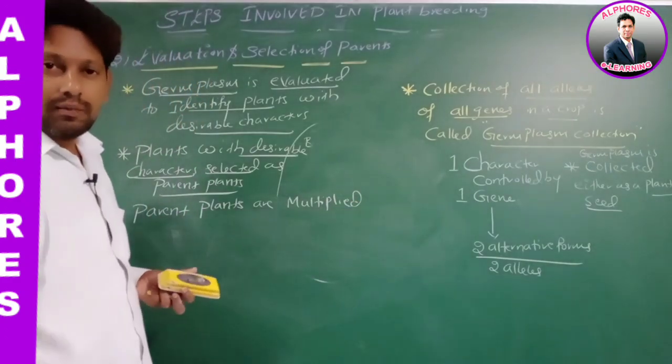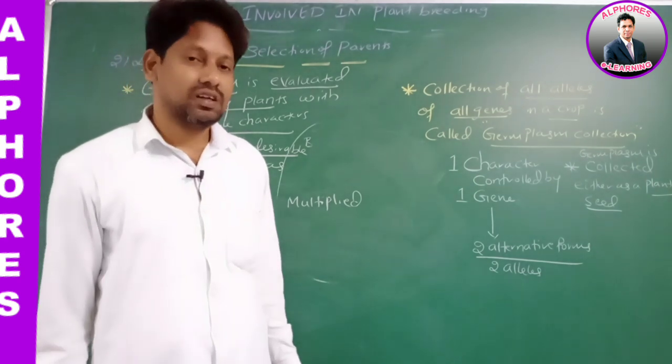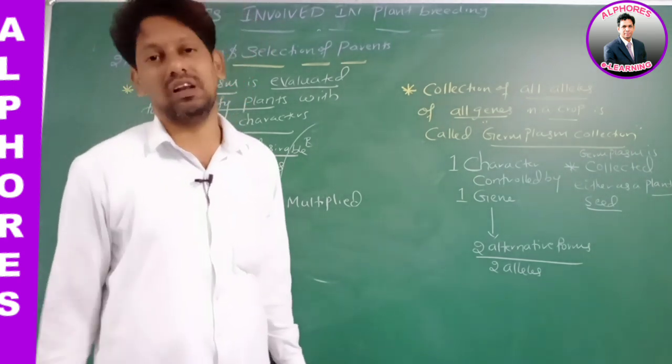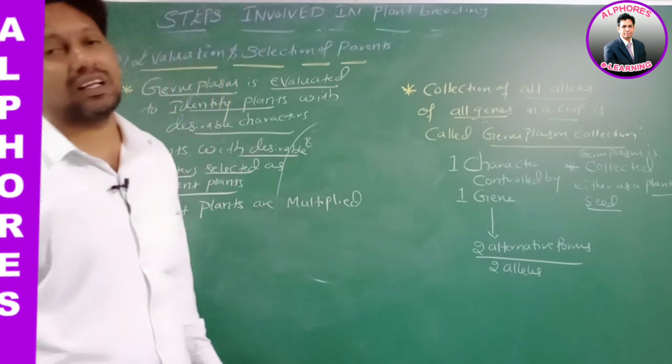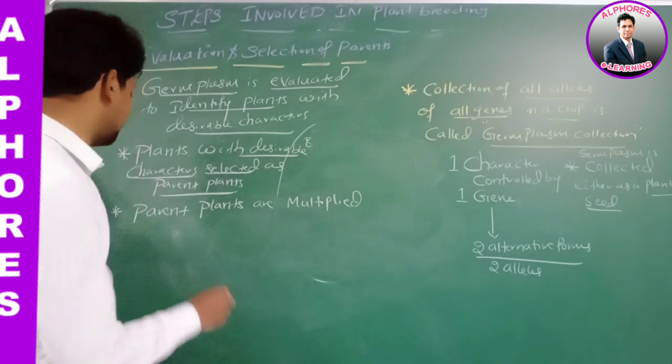What are multiplied? Parent plants are multiplied. Is it okay? Pure lines are created wherever possible. If possible, what are created? Pure lines are created.